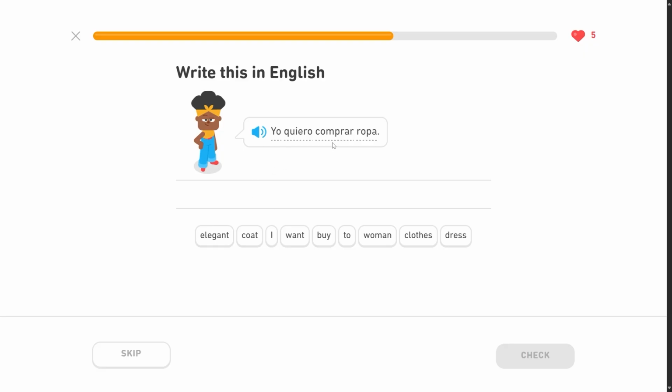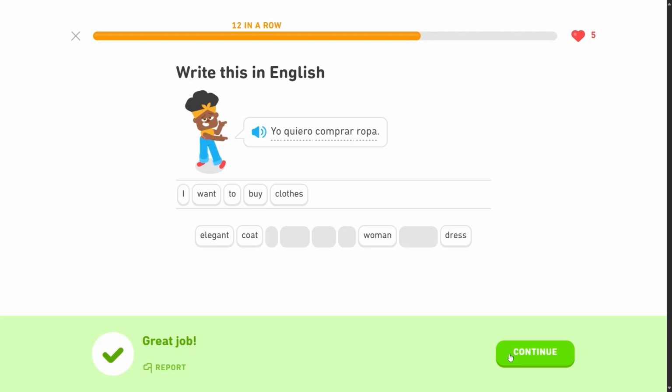Yo quiero comprar ropa. I want. Right? Comprar is to buy. And ropa is clothes. I want to buy clothes. Comprar ropa. Yo quiero comprar ropa. I want to buy clothes.